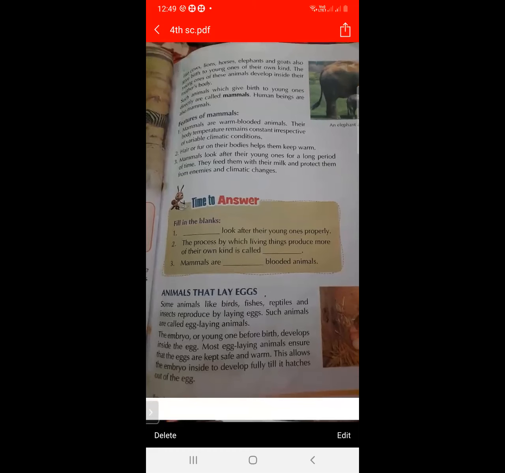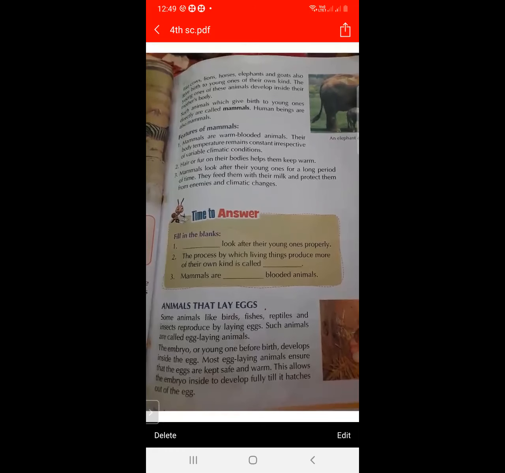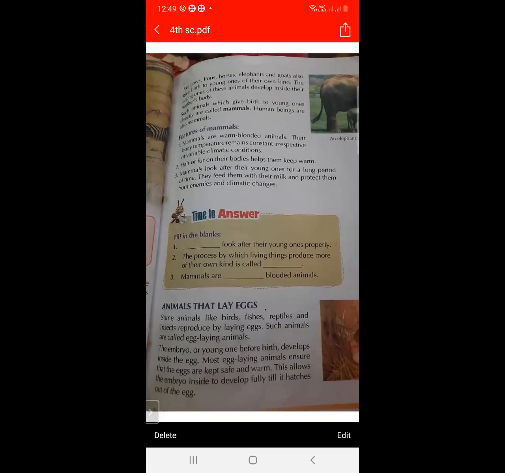The embryo, or young one before birth, develops inside the egg, and most egg-laying animals ensure that the eggs are kept safe and warm. This allows the embryo inside to develop fully till it hatches out of the egg. So what is the second method of reproduction? By laying eggs. Some animals cannot give birth to their young ones, so they reproduce by laying eggs.